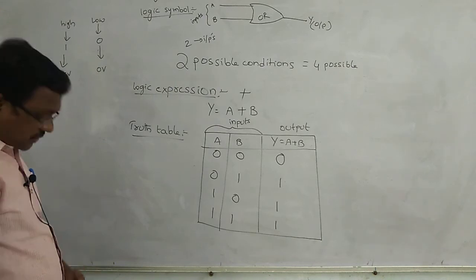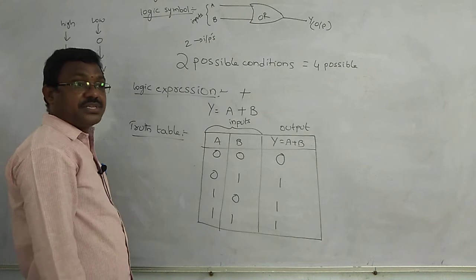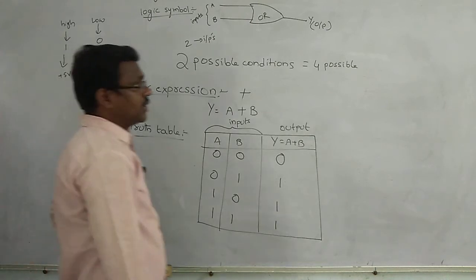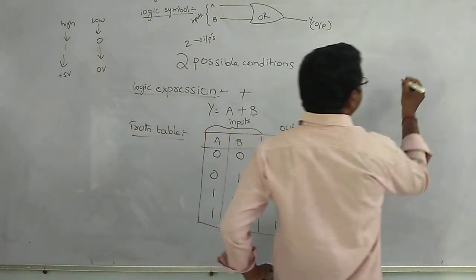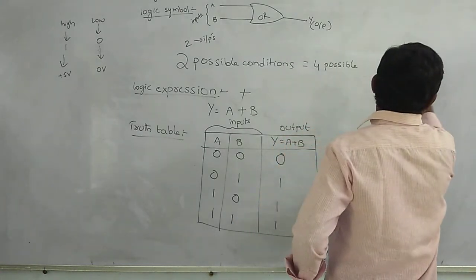First of all, we can discuss the logic gate. A logic gate can perform the switching action. We can construct the switching action diagram for the OR gate.